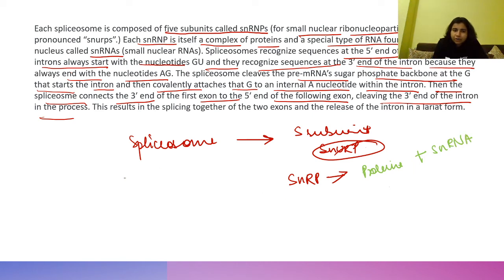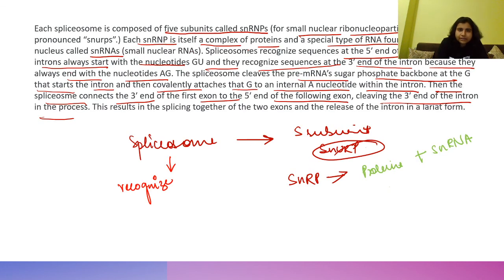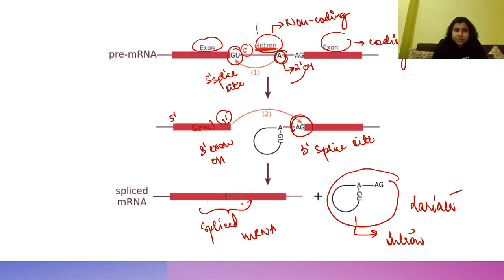So what is the function of the spliceosome? They recognize the sequence at the 5' end of the intron. If you see, this is the intron, right? They will recognize the 5' end of the intron because an intron always starts with the nucleotide GU.